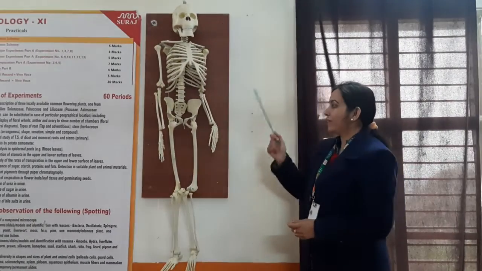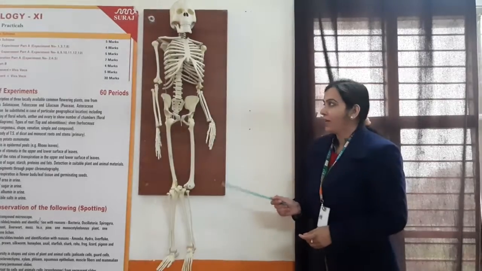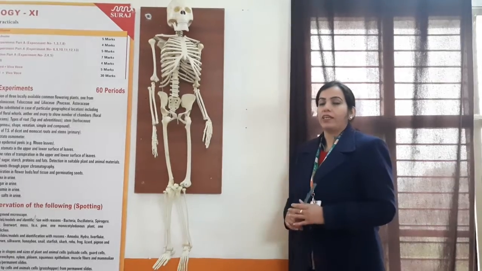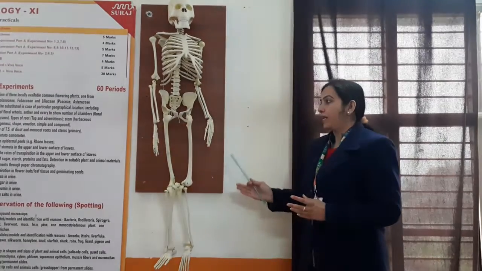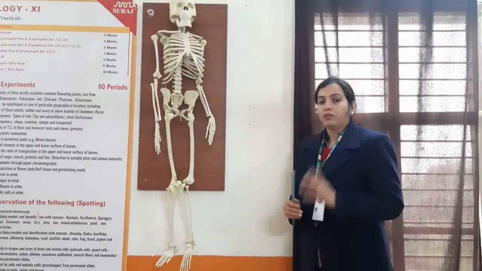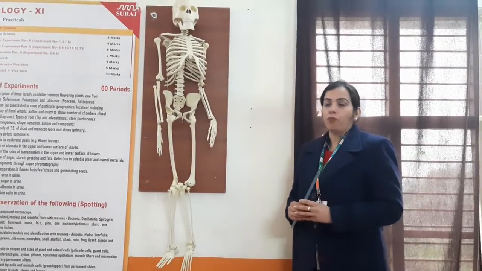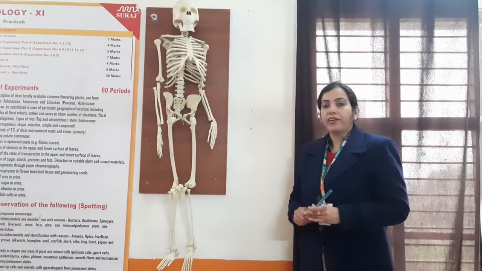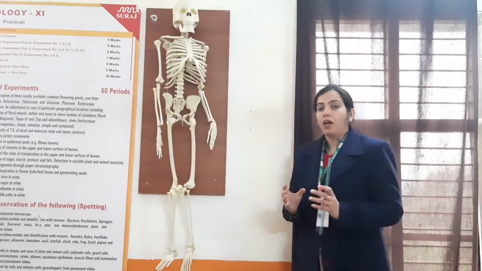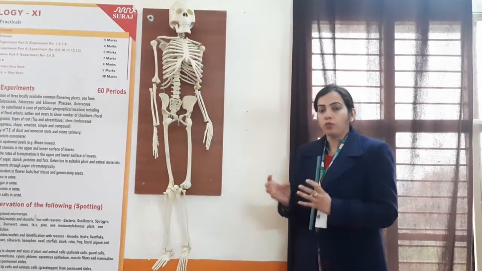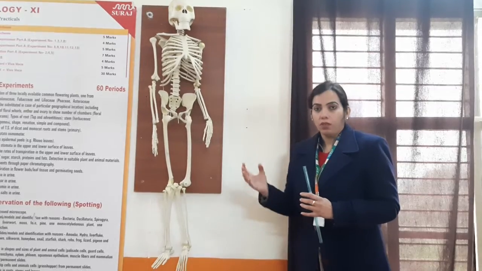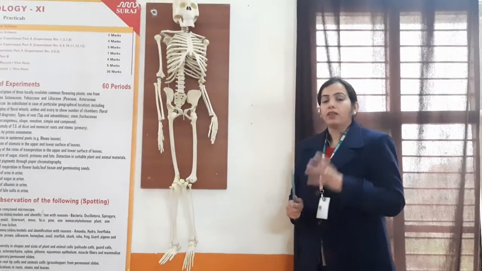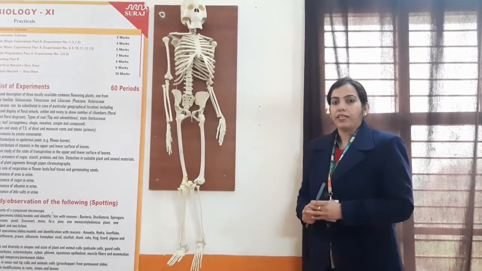System. As you can see here, this is the human skeleton system. First, what is skeleton? The framework of bones present in our body is known as skeleton, and this mainly consists of bones and muscles. There are a total of 206 bones present in a human adult. However, in children there are more than 300 bones present. But what happens? After some time, some small bones fuse together and form other bones, right? So in an adult person there are 206 bones and the total muscles are 639.